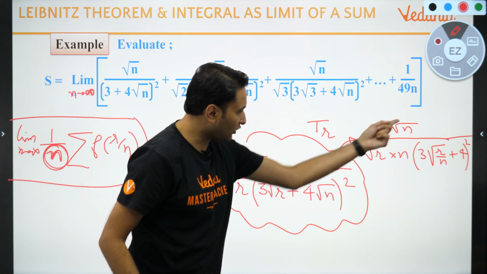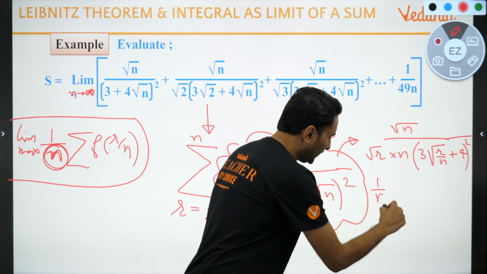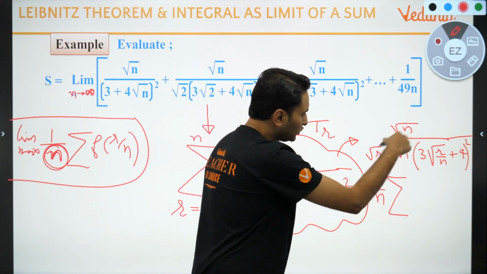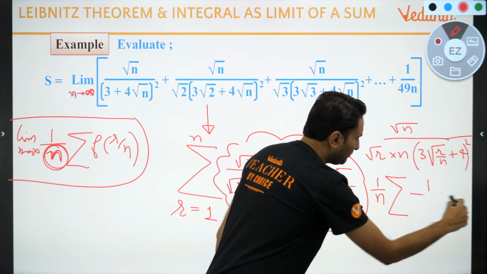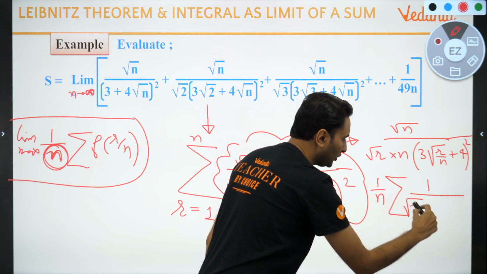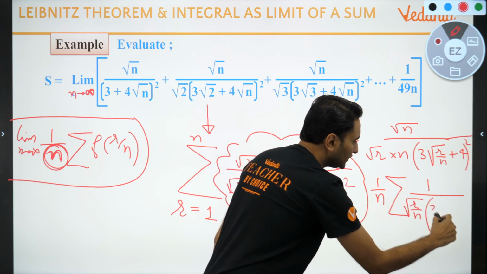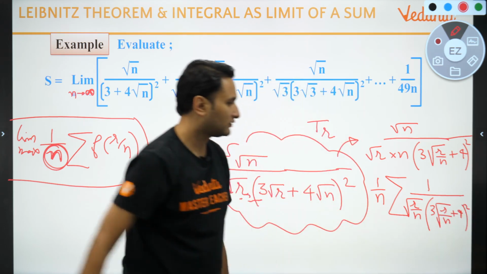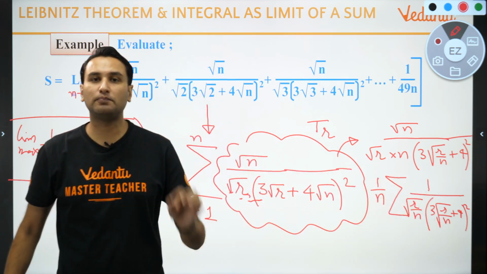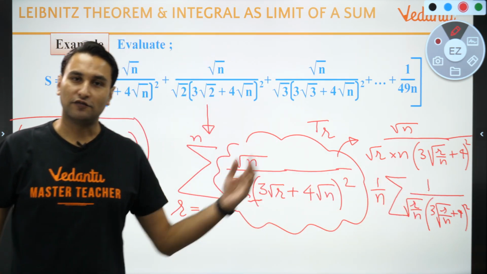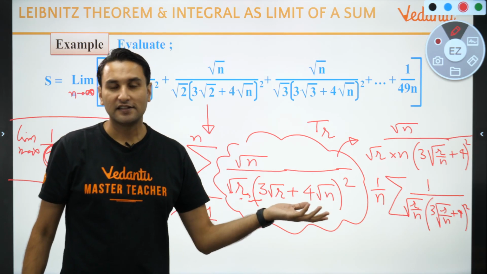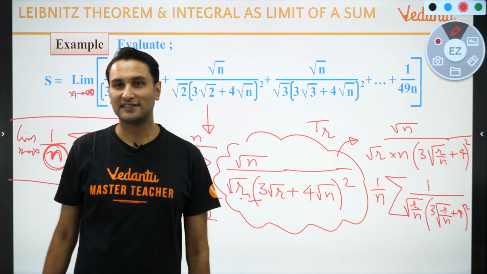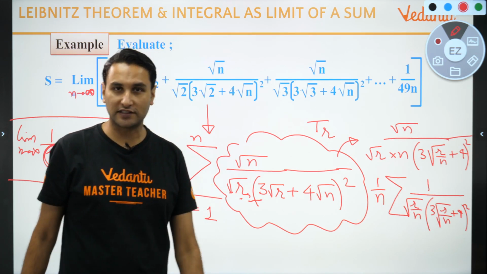And this क्या हो जाएगा? So 1 upon n sigma, root of 1 upon root of r upon n, 3 root of r upon n plus 4 का whole square. Wherever you see r upon n, put that as x. 1 upon n becomes dx, sigma becomes integral. Problem is solved. समझ में आया? Should I repeat it once again?